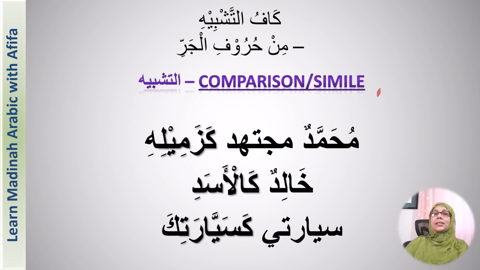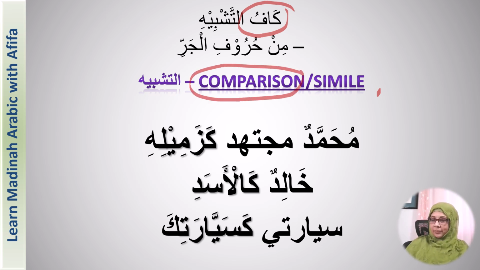So now let's continue to take some examples of the kaf of similarity, the kaf of comparison. So the first sentence here is Muhammadun mujtahidun ka zamilihi. It means Muhammad is hardworking, mujtahidun, ka, like his colleague or his companion, ka zamilihi.